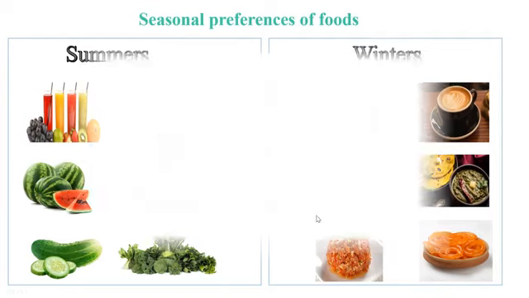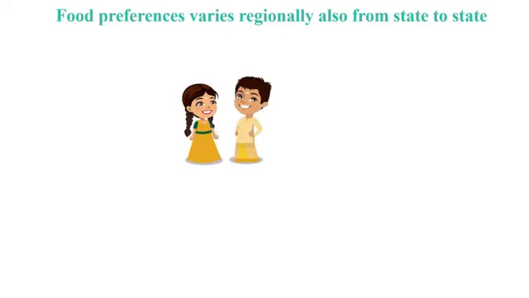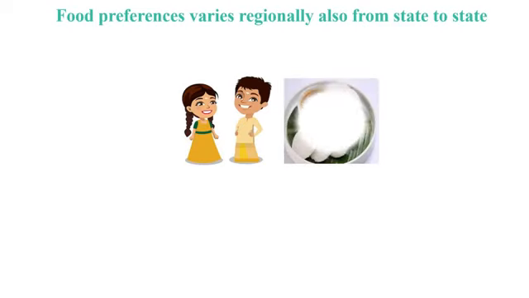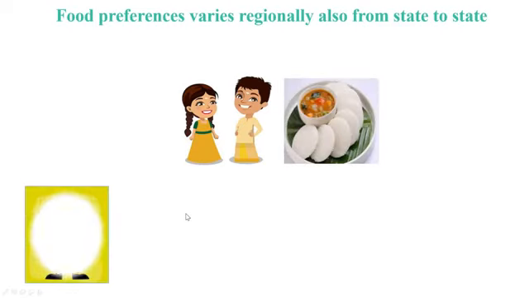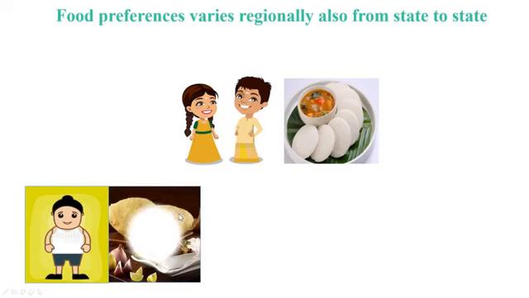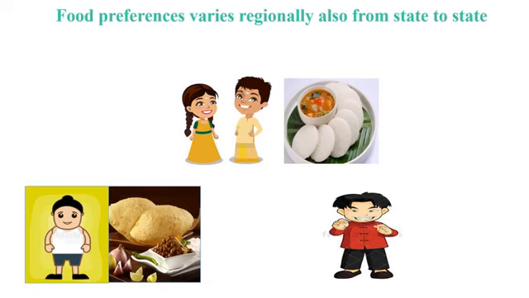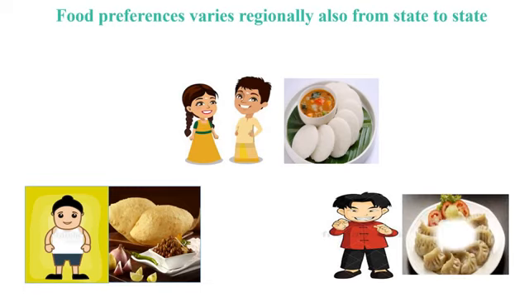There is another important factor which decides our food choices, that is regional difference, state to state difference. For example, a South Indian boy or girl in your class may prefer to have idli, dosa, vada, sambar, etc. Whereas a Punjabi boy enjoys chole bhature, parathas, sarson ka saag, lassi a lot. A northeastern student in your class may like to have momos, noodles, thupka, etc. Thus, you will notice that there is a lot of variation in food eaten in different regions of India.